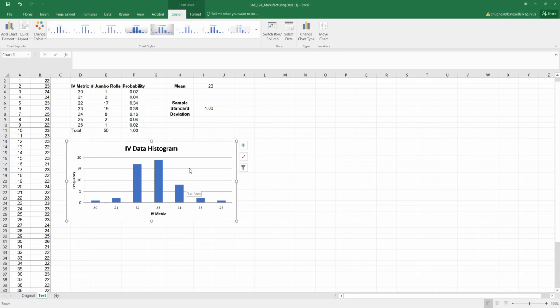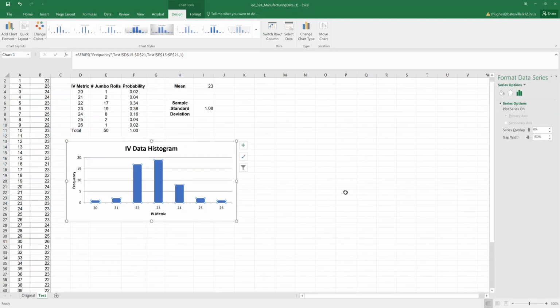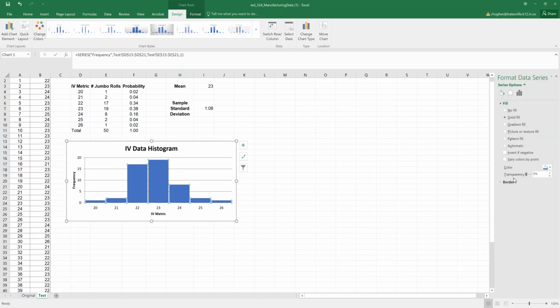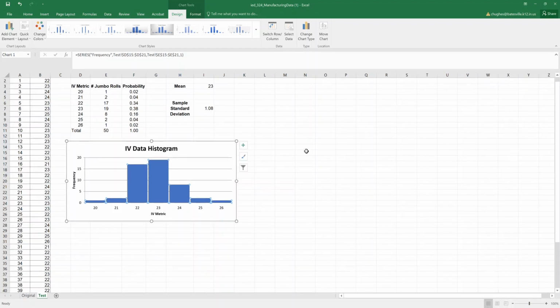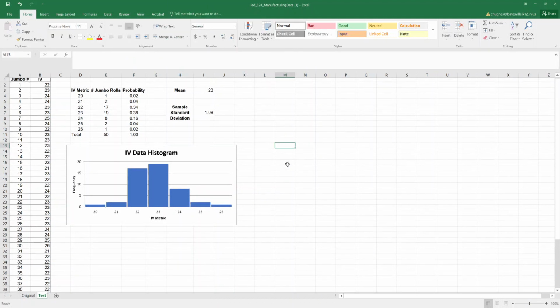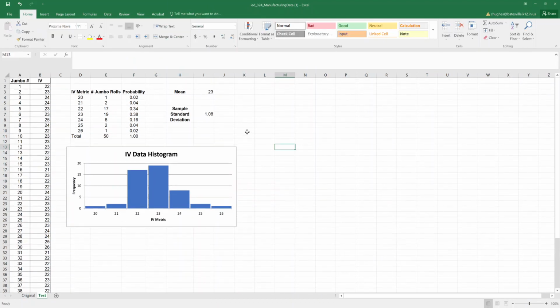The other option to match would be to select one of the bars, right click, and choose Format Data Series. From here, we can set a gap width of 0%, or the typical histogram spacing is about a 5% gap on histograms. That works just fine. Closing that Format Data Series, I'm able to then finish the histogram. This will allow us to communicate some of the data of those IV metrics.